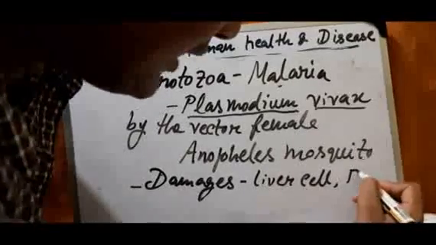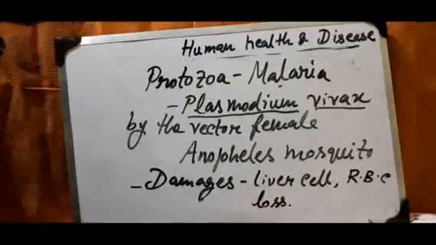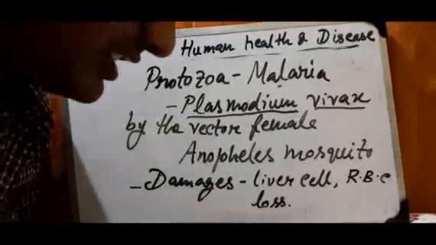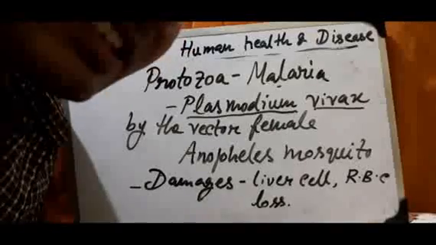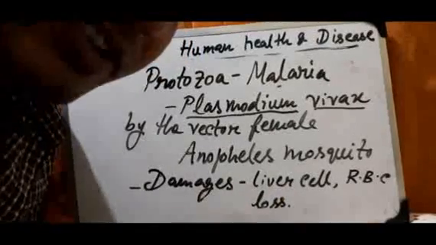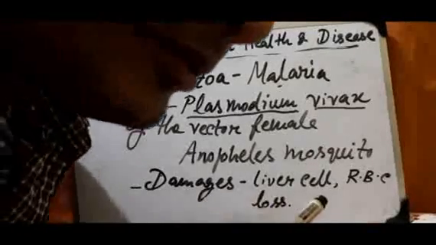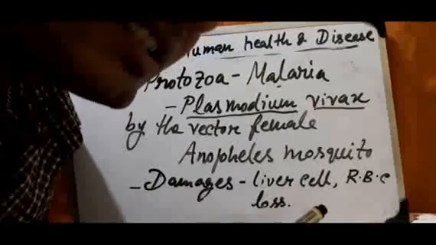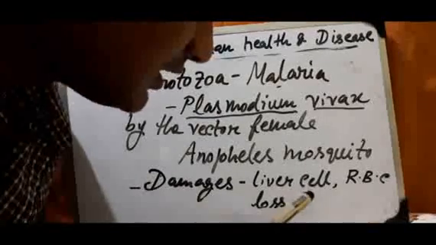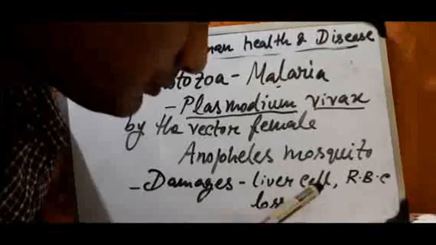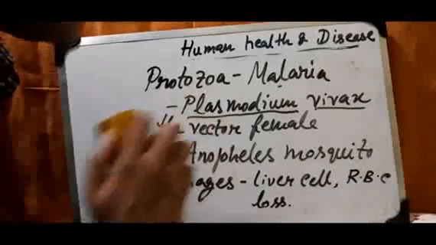Next is the RBC loss. Means RBC, red blood cell, erythrocyte cells, they are also being destroyed by the Plasmodium vivax. So that's also their side effect, you can say. So that means Plasmodium vivax is not only causing the liver cell damage, but also it is infecting our circulatory system, means RBC. That's why you will notice malaria infected persons become a little bit skinny due to loss of RBC. Okay, so these all are the diseases caused by protozoa.